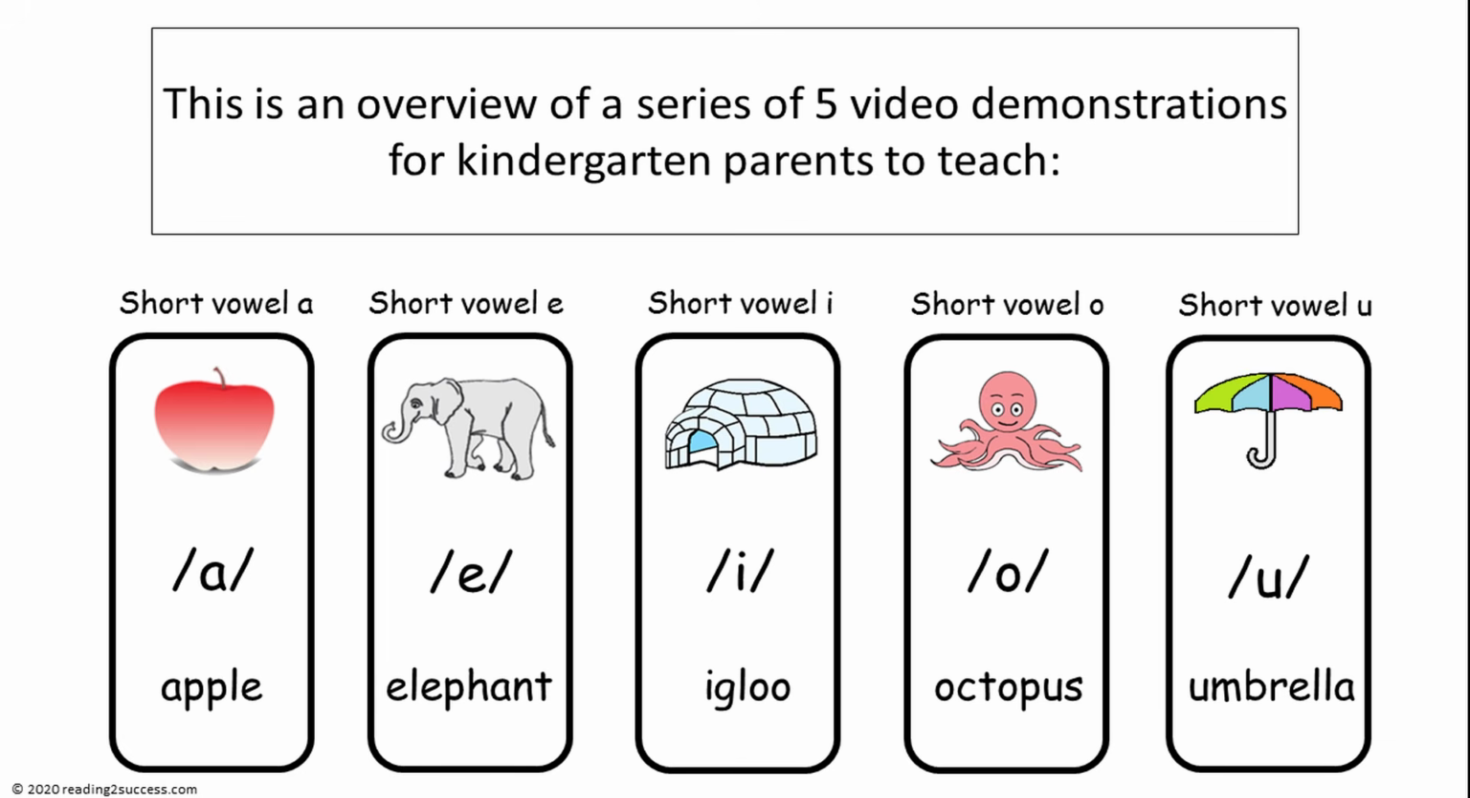Short E makes the E sound in elephant. Short I makes the I sound in igloo. Short O makes the ah sound in octopus. And short U makes the sound in umbrella.